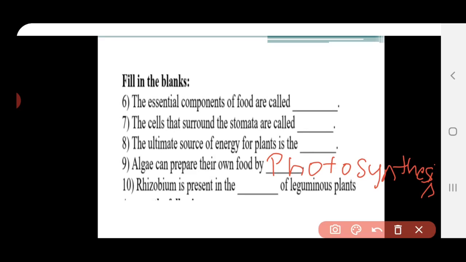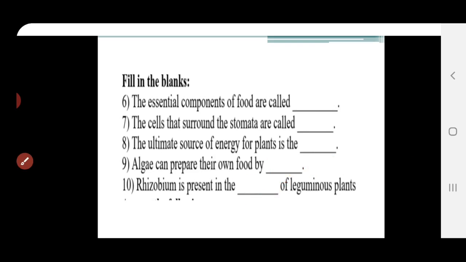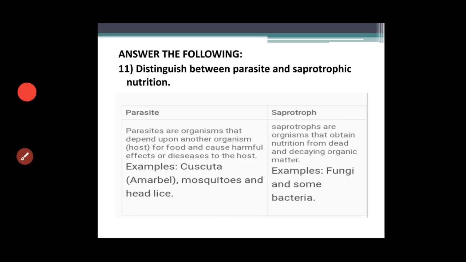Next, rhizobium is present in dash of the leguminous plant. So they are asking which part it is present in. It is the root. R-O-O-T, root. Okay, so this is about the fill in the blanks.